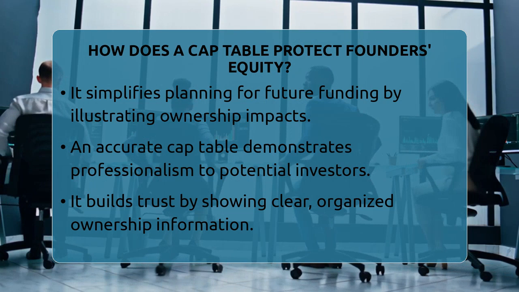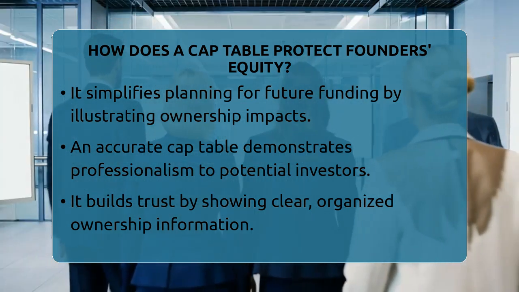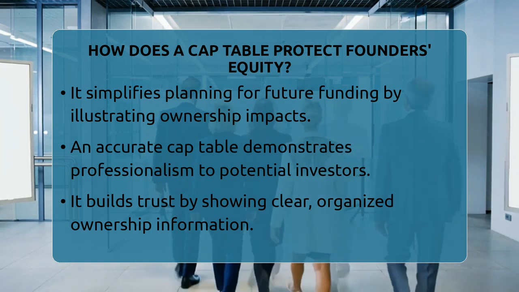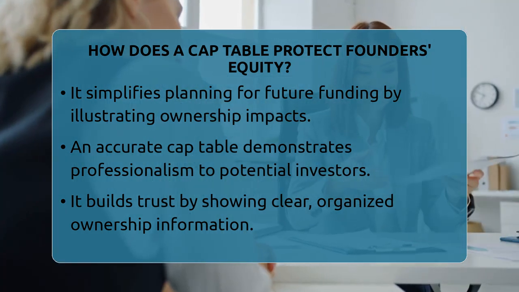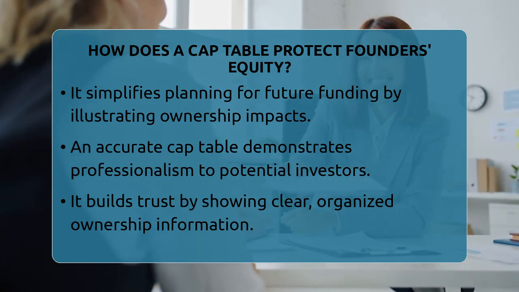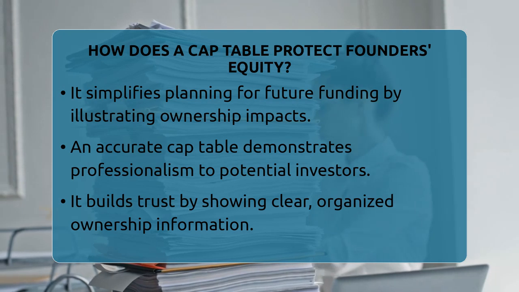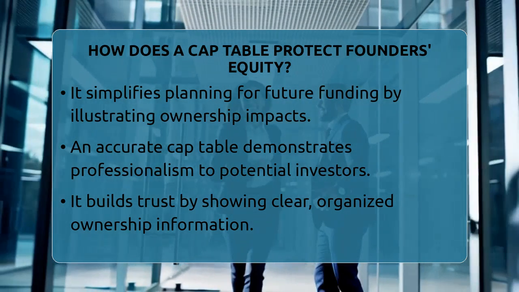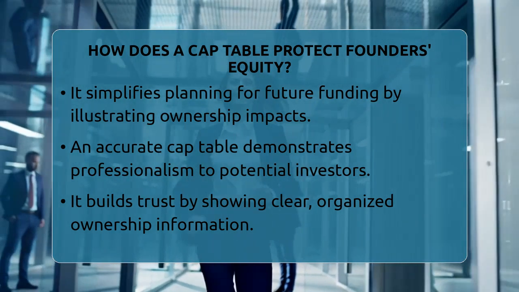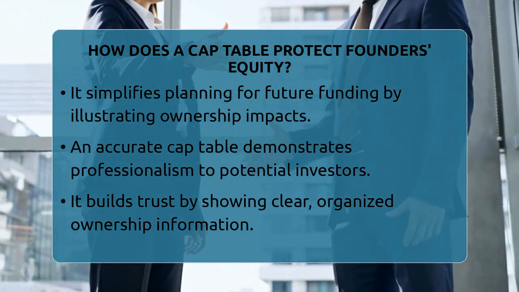Another benefit of a cap table is that it keeps a record of all equity agreements in one place. This includes shares owned by founders, shares issued to investors, and stock options granted to employees. Having this clear record reduces the chance of disagreements about ownership. It also makes planning for future funding easier because founders can see how new investments will affect their ownership percentages.